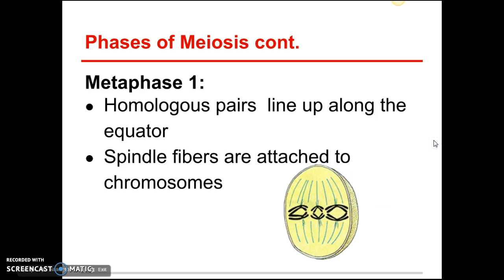Metaphase 1, just like metaphase in mitosis, our chromosomes line up along the equator, and then the spindle fiber is going to grab them. Difference, if you look back at metaphase in mitosis, we've got twice the number of chromosomes here. Because remember, I'm going to end up with 4 cells at the end. So in mitosis, I only had this many. In meiosis, I have quite a few more. And remember, metaphase 1 means 1 cell dividing into 2.